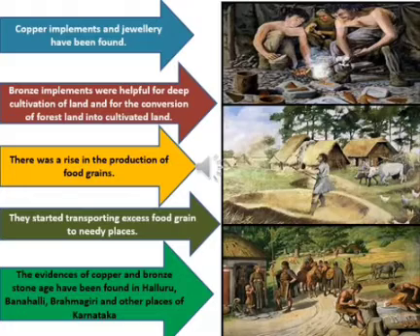So children, repeat these points once again. Copper implements and jewelry have been found. Bronze implements were helpful for deep cultivation of land and for the conversion of forest land into cultivated land. There was a rise in the production of food grains. They started transporting excess food grain to needy places. The evidences of copper and bronze stone age have been found in Aluru, Banahalli, Brahmagiri and other places of Karnataka.